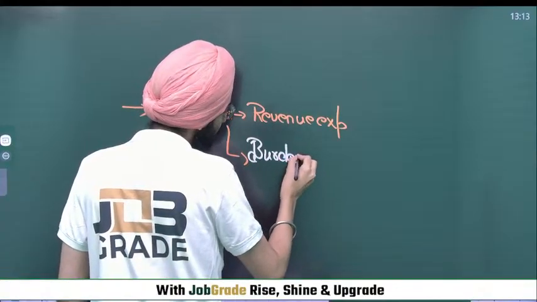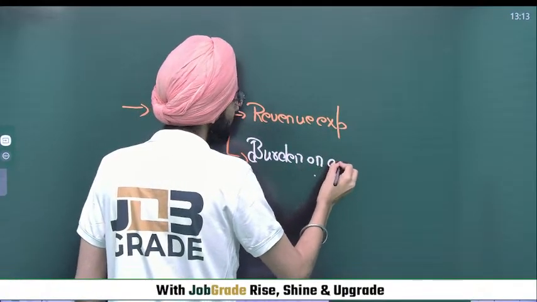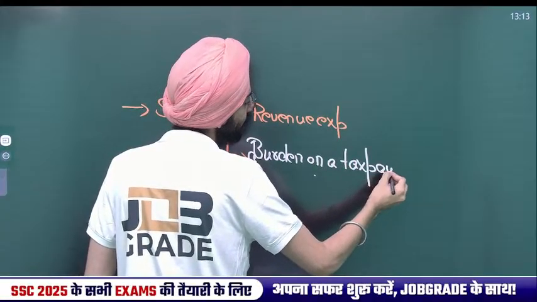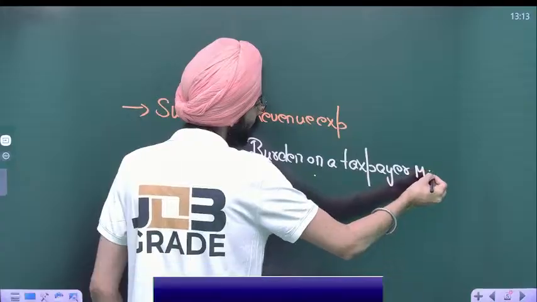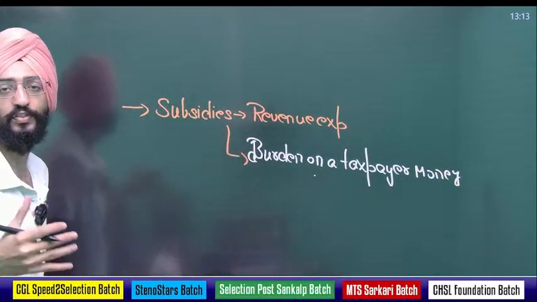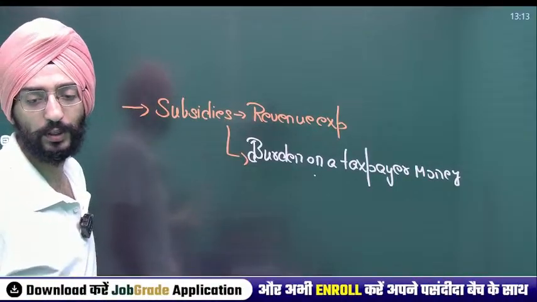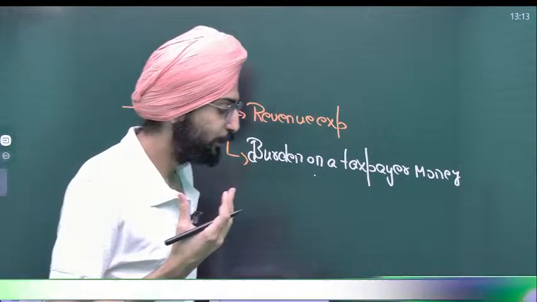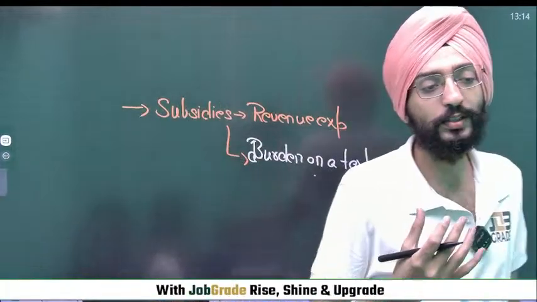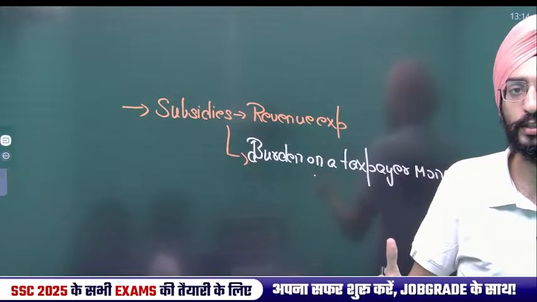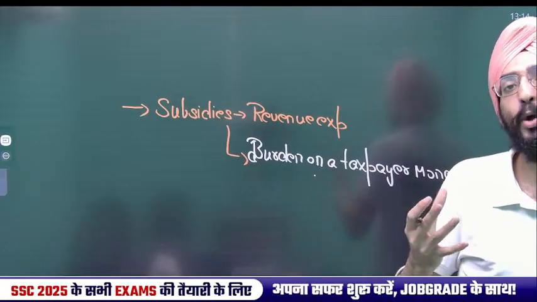Burden on taxpayer money. Because look, it's not giving any sort of return, but it's a kind of welfare mechanism that's been funded from the taxpayers' money. So a lot of people show their discontent or disconnect, a lot of people show outrage towards this type of government because it's been exploiting their resources as well.